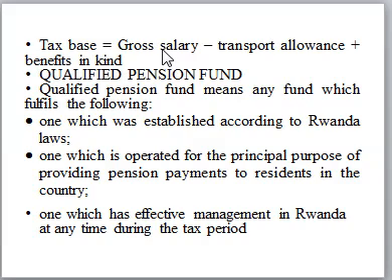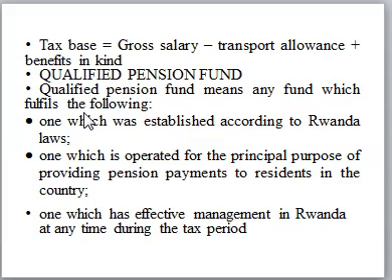So the tax base, when we are calculating the pension, we get our gross salary, or what is called the total cash benefit, minus transport allowance, then we add the benefit in kind. Then you get the tax base for pension.